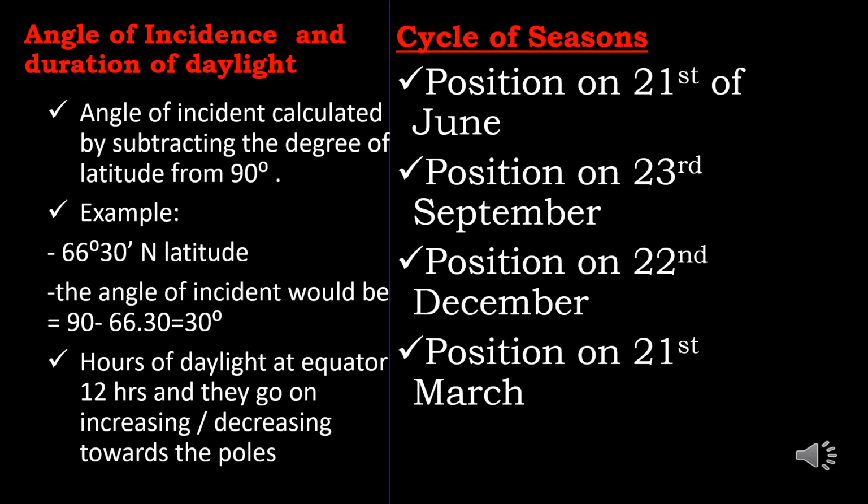Position on 21st June. It is summer solstice in the northern hemisphere. The rays of the sun fall vertically on the Tropic of Cancer. The duration of sunlight or daytime increases from 12 hours at the equator to 13 hours and 27 minutes at 23.5 degree north, and further to 24 hours at 66.5 degree north. Beyond the Arctic Circle, the region experiences 24 hours of daylight. This phenomenon is termed as midnight sun.